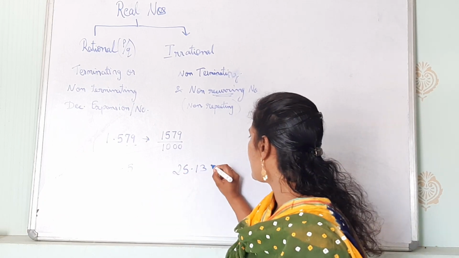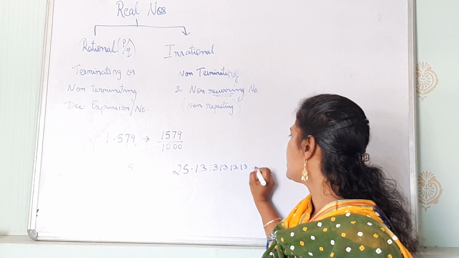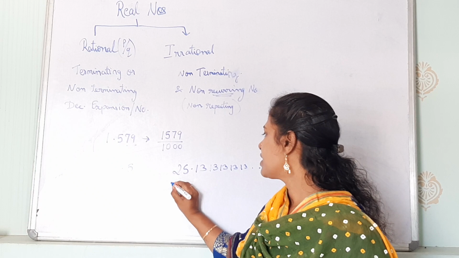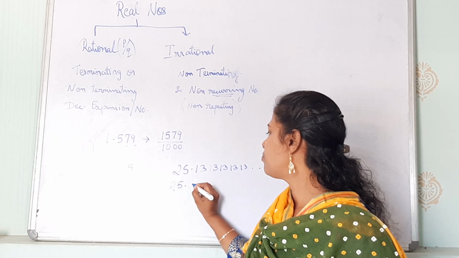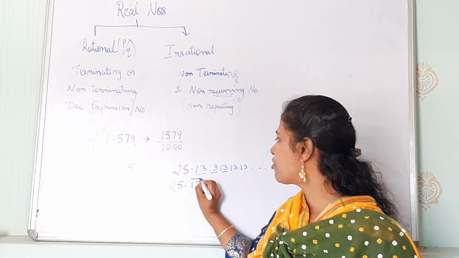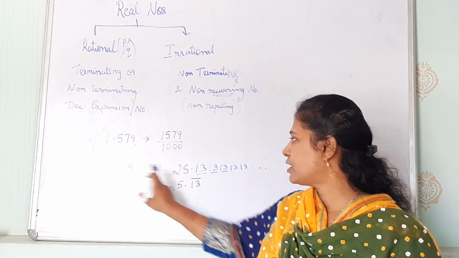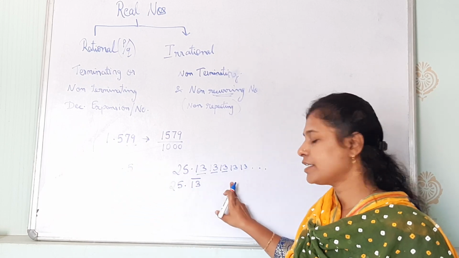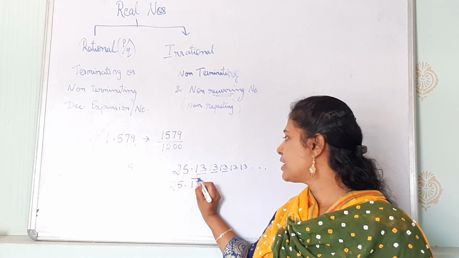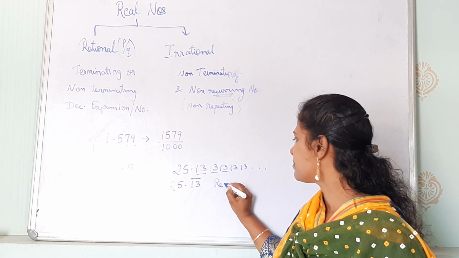But if it is like this 13, 13, 13, 13 and it is going on, then it is called as non-terminating. Okay, here we can also write in the format as 1.25 with 13 repeating, because 13, 13, 13 is repeating, we can put bar on 13. Okay, so this is called as non-terminating. This was terminating, this is non-terminating. Now non-terminating but having a bar on it, that means it is also called as recurring.